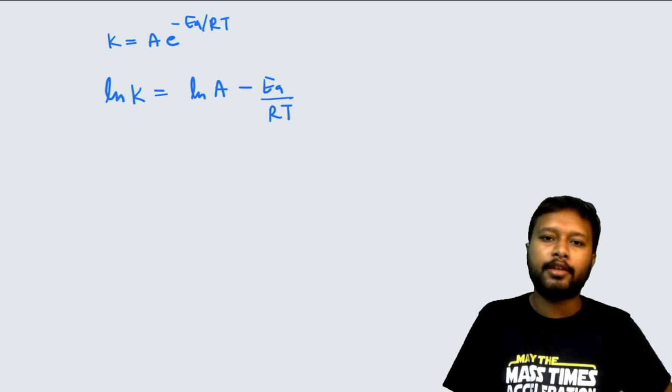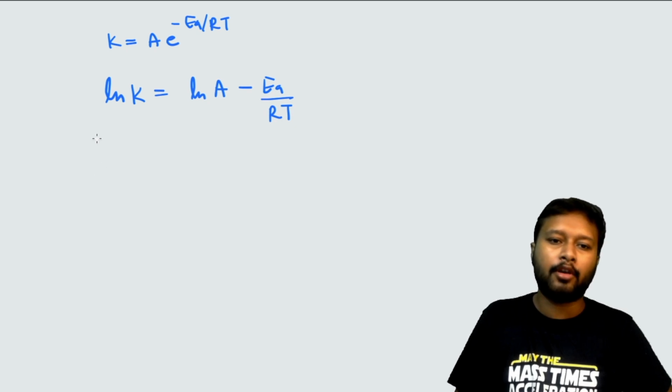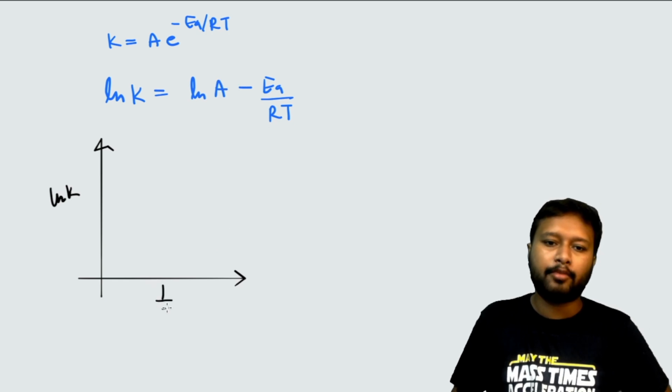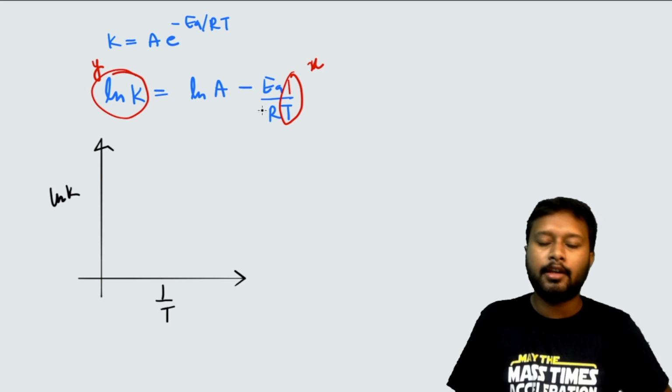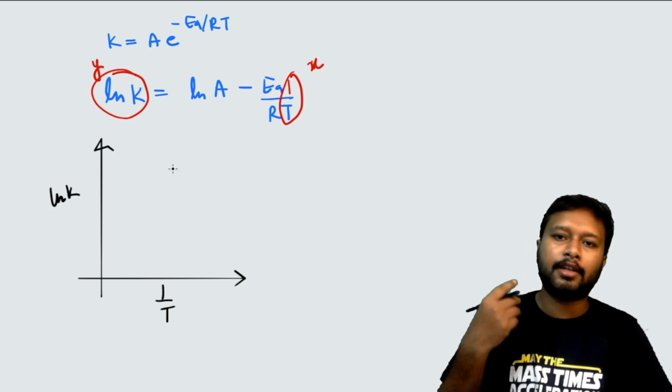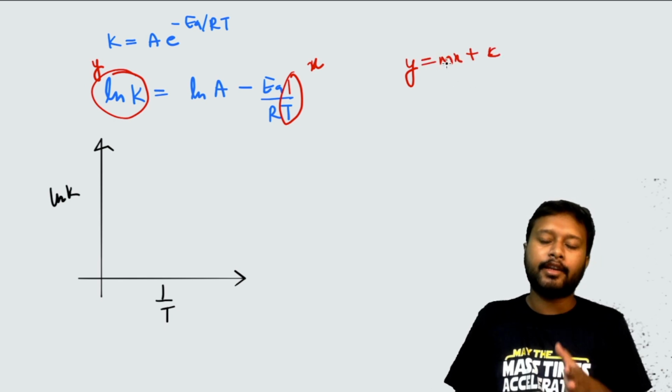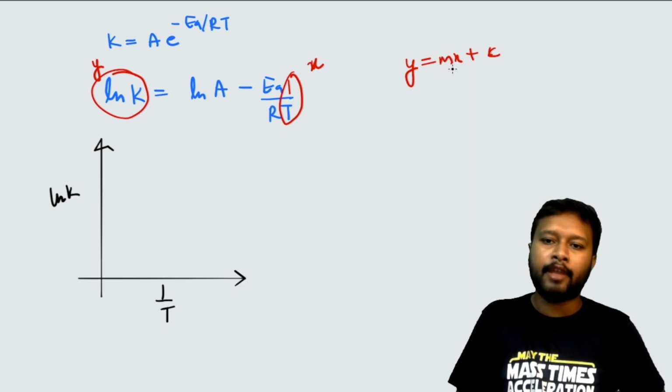Now if I am going to plot this as a straight line, what I have to take is ln k on the y-axis, and on the x-axis I am taking 1 upon T. Now just compare these two things. ln k is on the y-axis, and on the x-axis you have 1 upon T. If you compare this with the straight line equation y equals mx plus c, it says that the slope is whatever value is written along with x.